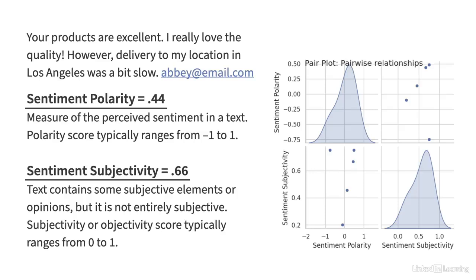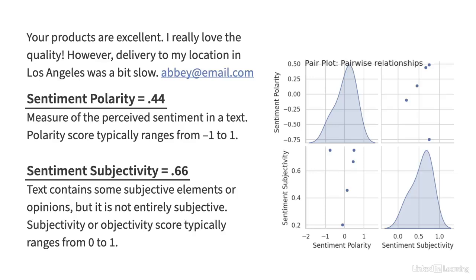The polarity score typically ranges from -1 to 1. A score of 1 indicates highly positive sentiment. A score of -1 indicates highly negative sentiment. A score of 0 indicates neutral sentiment. In our example, a sentiment polarity of 0.44 suggests a moderately positive sentiment.